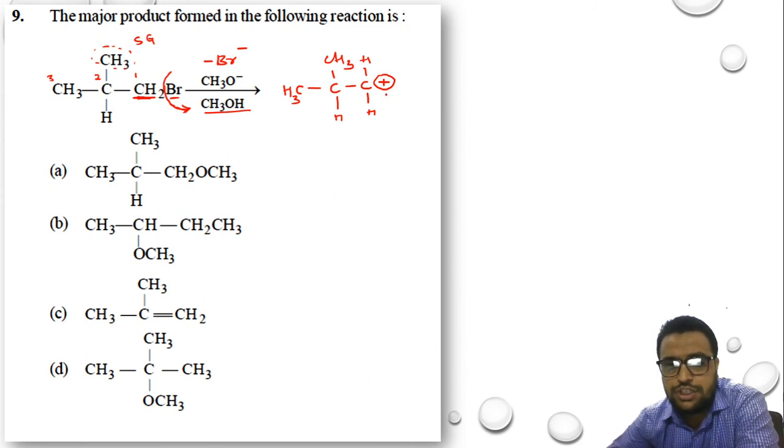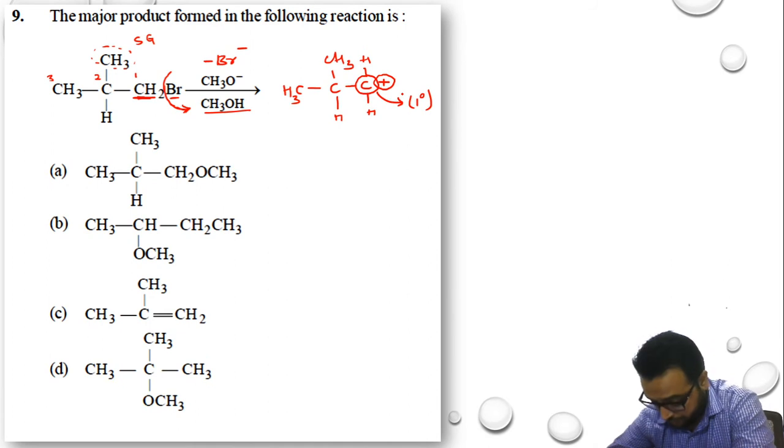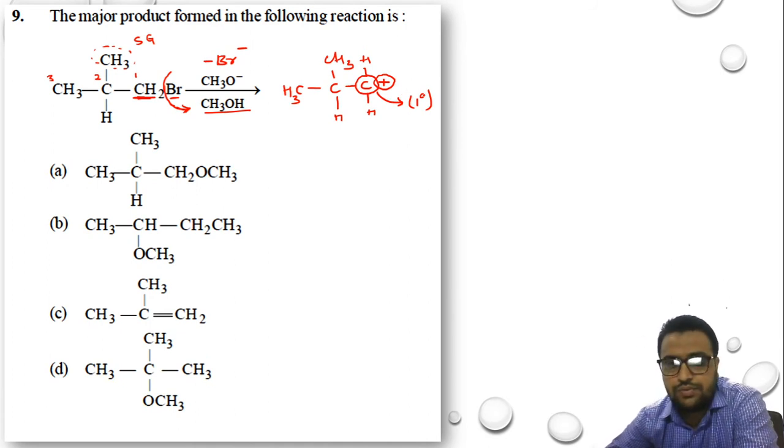Now when there is formation of a carbocation, look at this carbon atom. What is the state of this carbon atom? This carbon atom is a 1 degree carbon. Why is it 1 degree? It is a 1 degree carbocation because it is connected to only 1 other carbon atom.